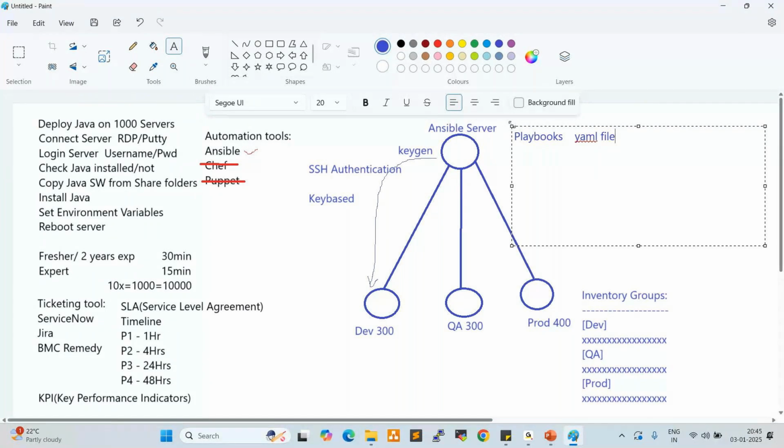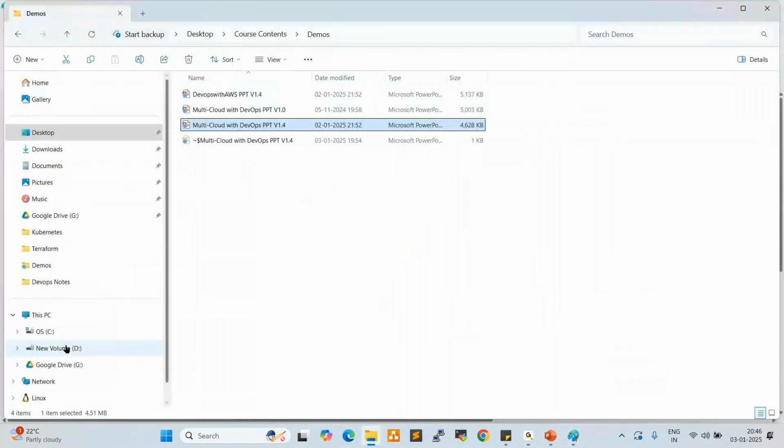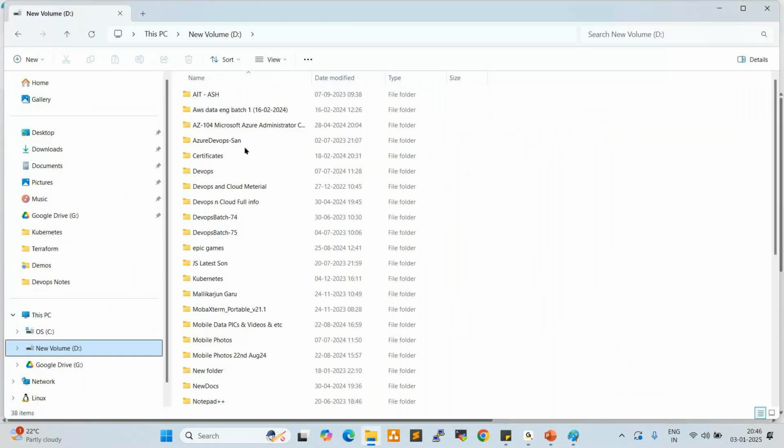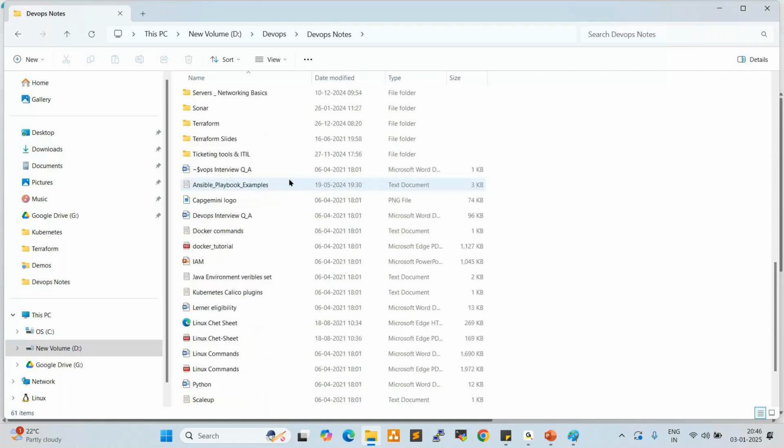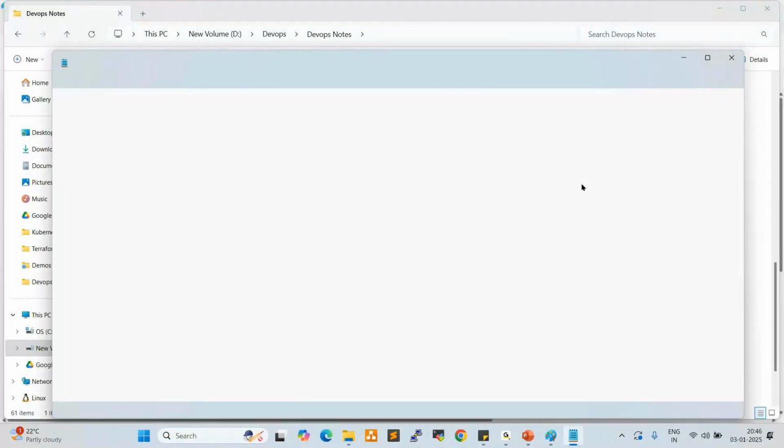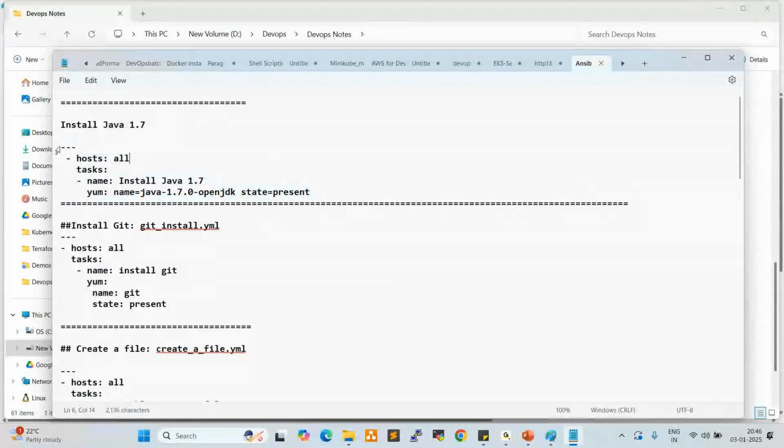Fine. So this YAML script to deploy the Java, what is the script we use? I'll show you now. To deploy the Java, we use this script. This is the simple playbook, which is the YAML script. See here. This is the script we use to deploy the Java, right?